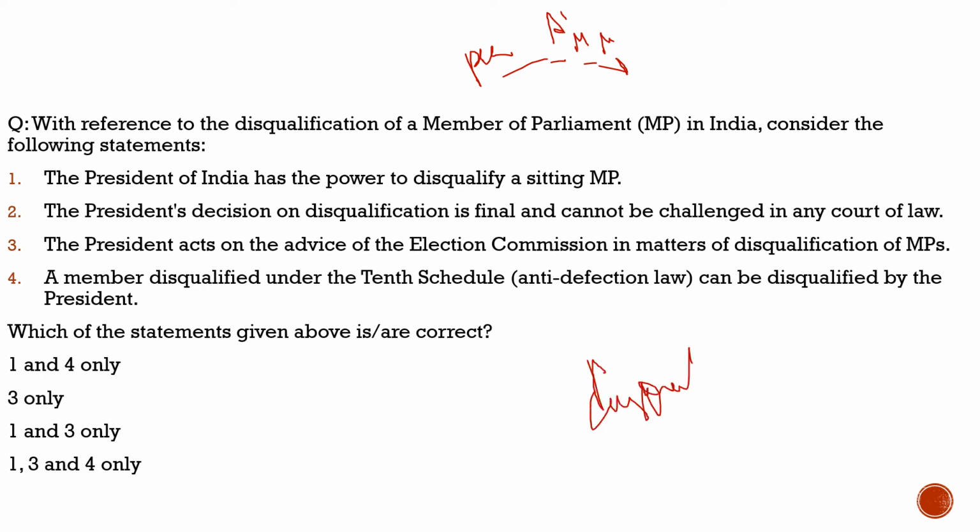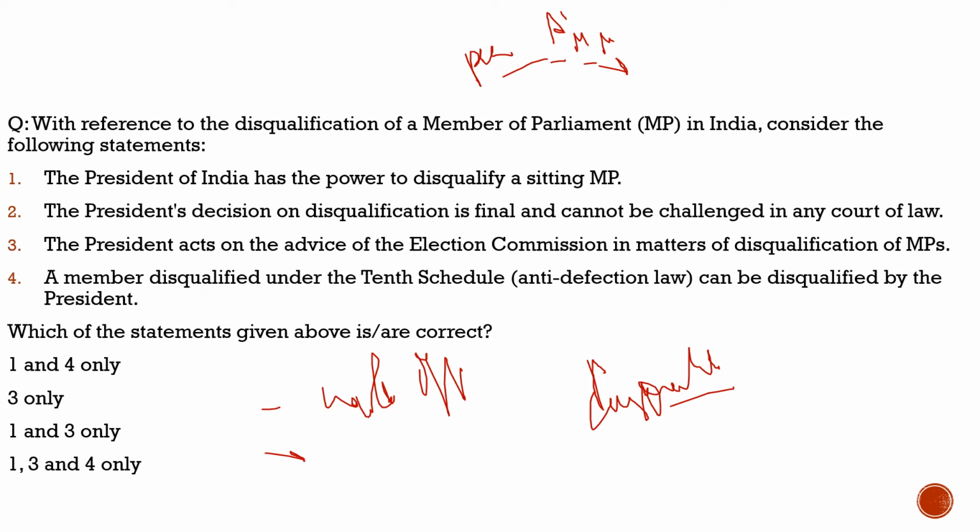But this disqualification should be in line with the constitutional principles. So he cannot randomly disqualify anybody, then that person would definitely go to the court. So these disqualifications would be in line with the constitutional principles, and also he has to take the advice of the election commission in those matters. So here let's try to understand what kinds of disqualifications can be done by the president. For example, if a person holds an office of profit, then he can be disqualified by the president. This is one of the ways.